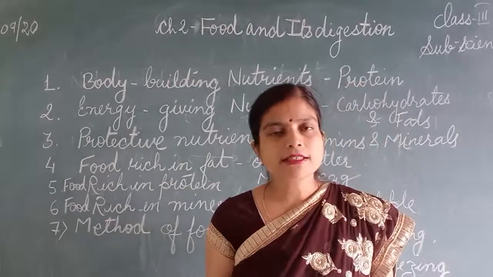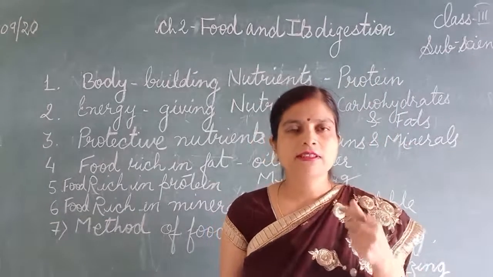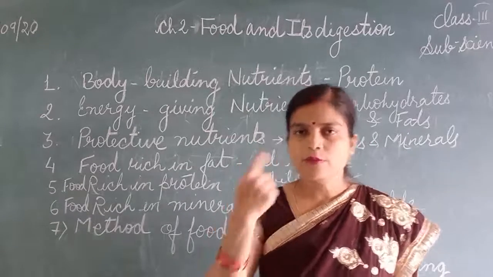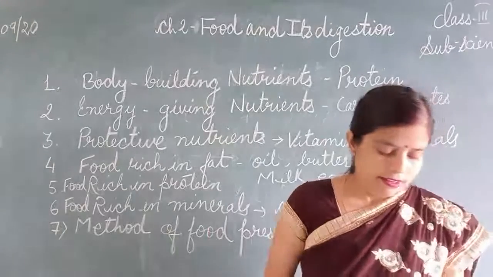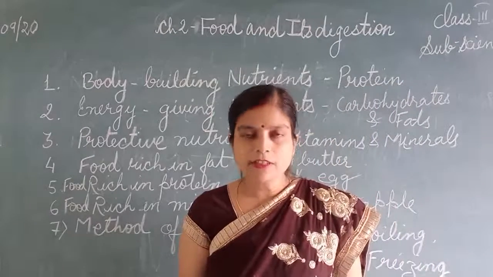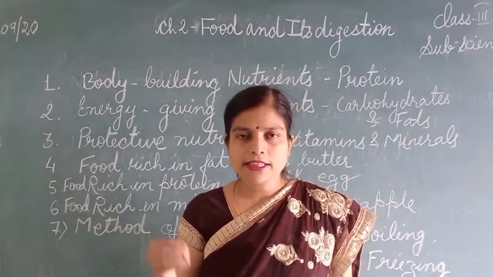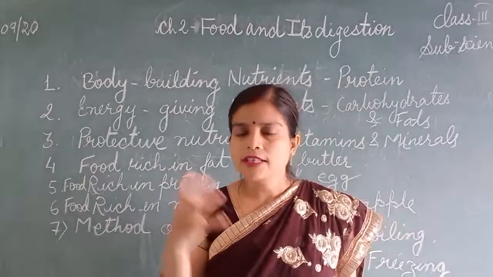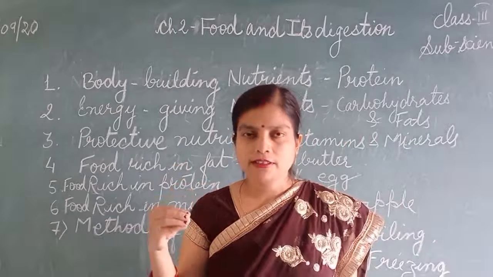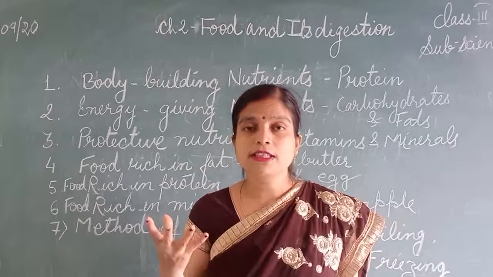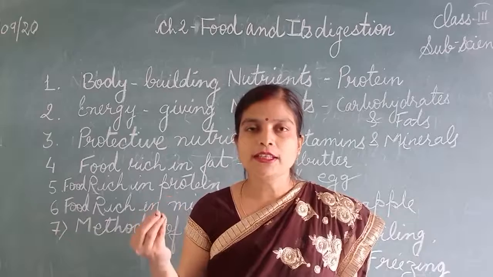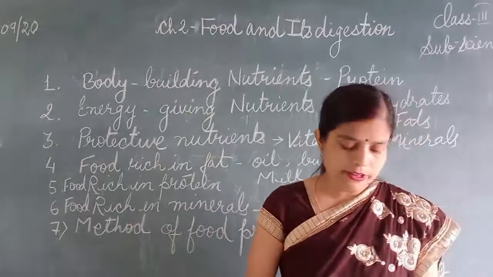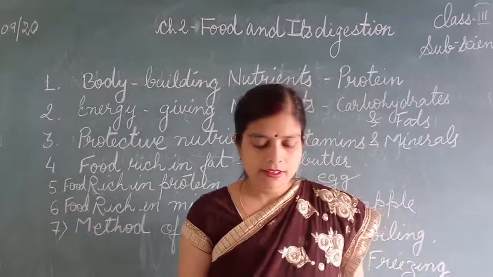Digestion begins in the mouth. Where does digestion start? In the mouth only. The digested food is absorbed by the blood from the small intestine. Here we are talking about the absorption of food, not water. So the answer is small intestine. In the small intestine only, digested food is absorbed by the blood.